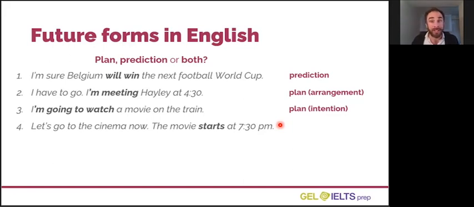The correct answer is it's a plan again. Now, I didn't make this plan. My friend didn't make this plan. Who made this plan? Well, it was the cinema. The company, the organization made this plan. It's a scheduled plan. It's a timetabled plan. It's much more fixed than the other ones.